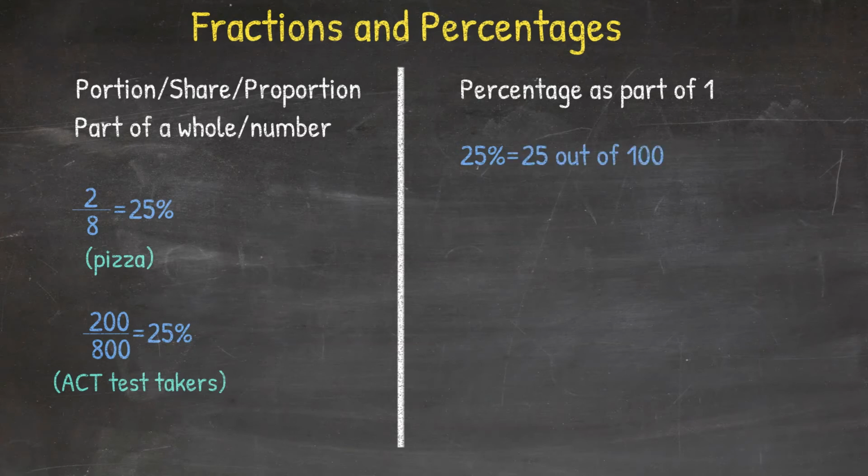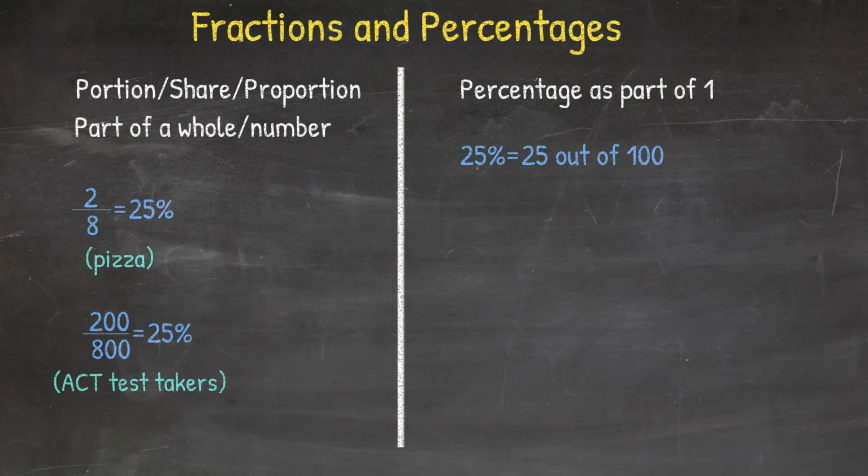So what does that really mean? It's kind of tricky if we think of the pizza example, because that means that we've eaten 25 out of 100 slices that we bought. We didn't buy 100 slices, and we definitely did not eat 25 of them. So that's a little confusing in this case.